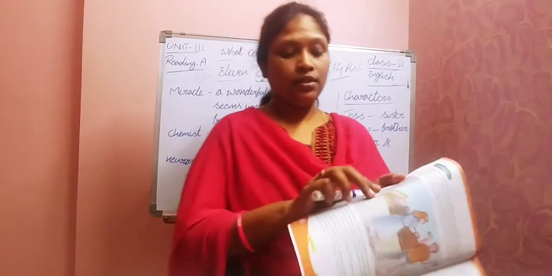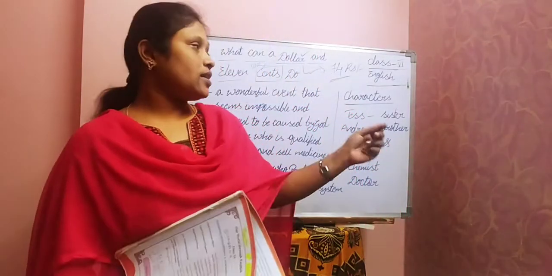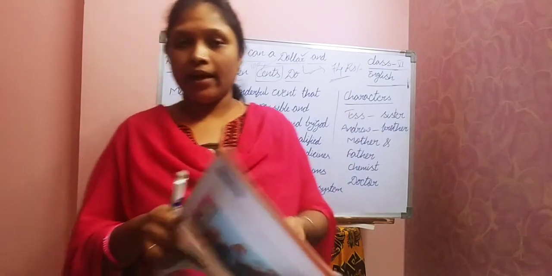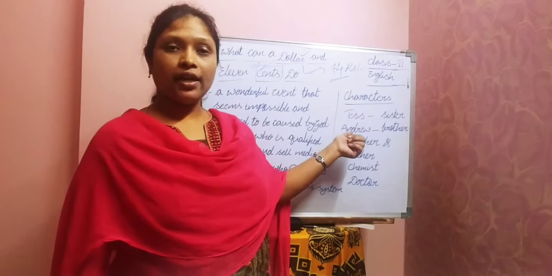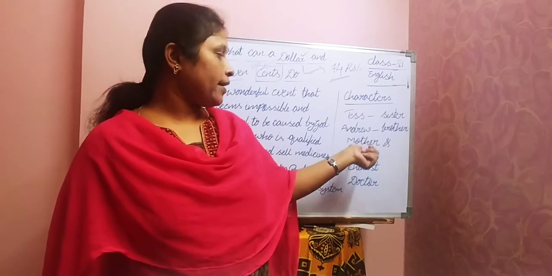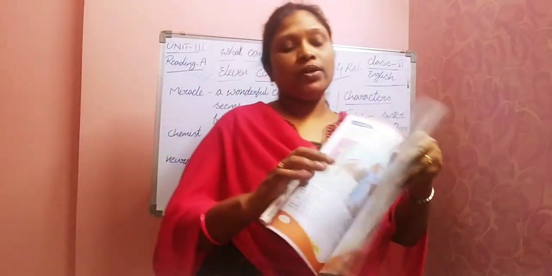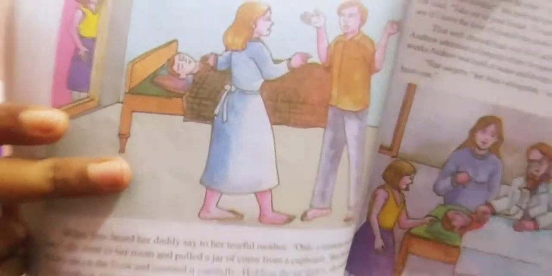The girl in the yellow dress is Tess. What is her name, children? Tess. And the boy on the bed, his name was Andrew. Of course, as we discussed, two more characters, that is mother and father. The two persons who were standing are Tess' parents, Tess and Andrew's parents.